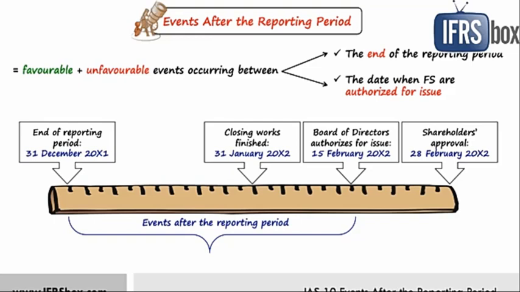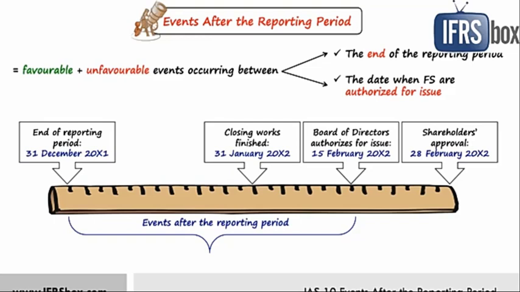Then the board of directors, the management, have to authorize the issue of the financial statements, the annual reports of the company, the books of accounts of the company. So it happens on 15th February of the next year. And that is not sufficient. The shareholders also need to approve the financial statements. So let us say that happens on 28th February of the next year.